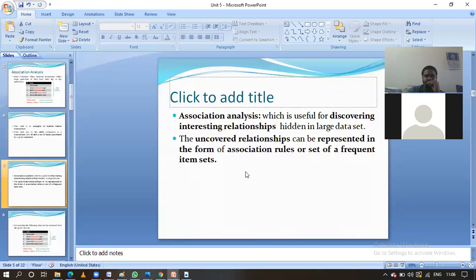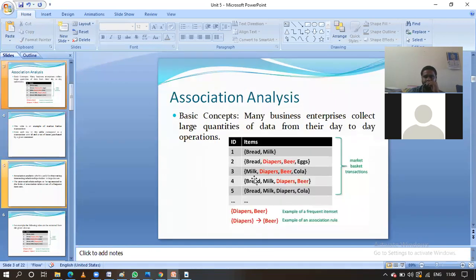With the help of this association analysis, we are going to discover interesting relationships, and moreover we are going to find the uncovered relationships. That will be represented in the form of association rules that we have seen previously, or in the form of a set of frequent items. From this data, we can get the frequent item set, and if we get the frequent item set, we can easily find the association rules also.